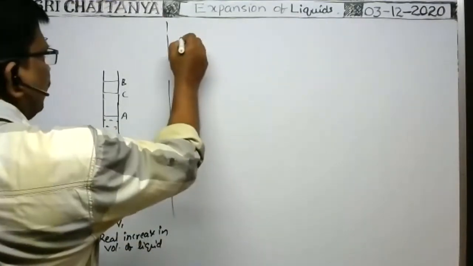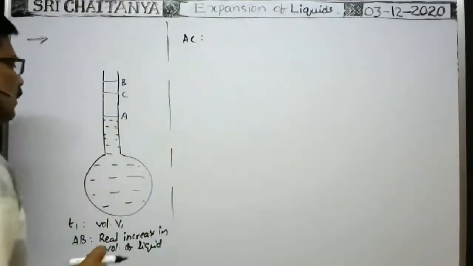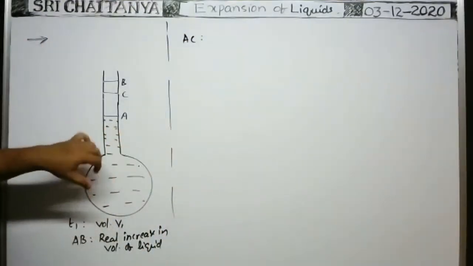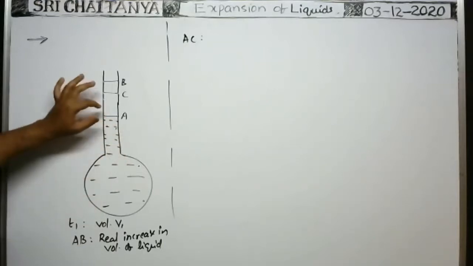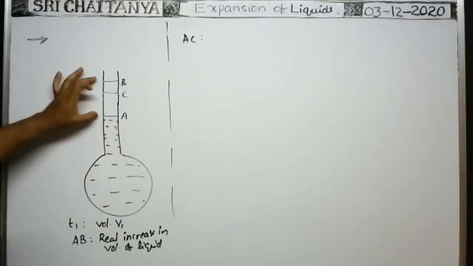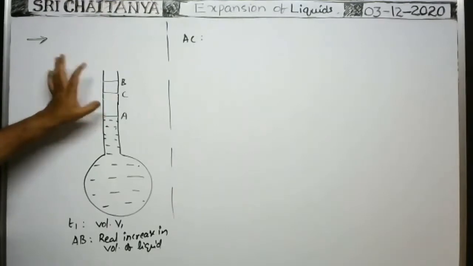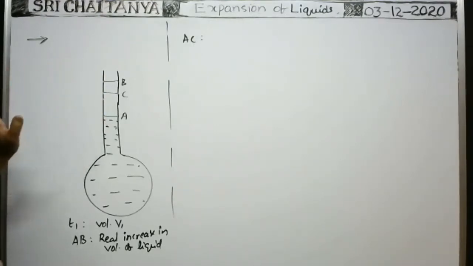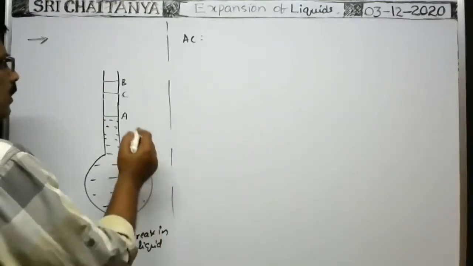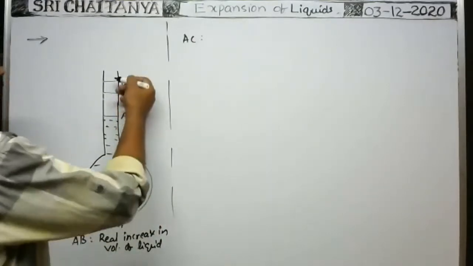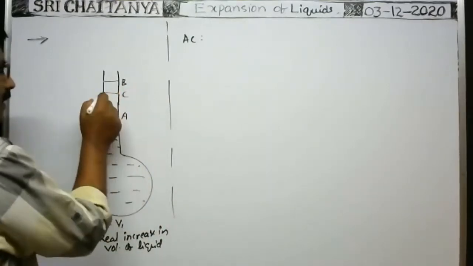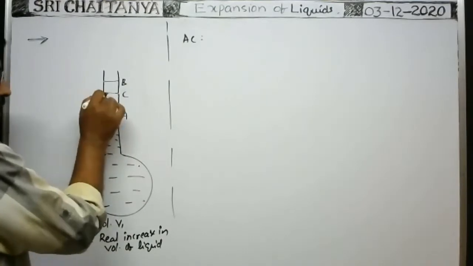Okay. Next, AC. Here, actually, though there is no expansion of the vessel, the liquid level rises from A to B. That's why that is the real increase in volume of the liquid. Suppose you find the volume of this liquid column AB, that is the real increase in volume of the liquid column. Or actual increase in volume. But because of expansion of the vessel, the liquid level falls to C. We can see this level only.